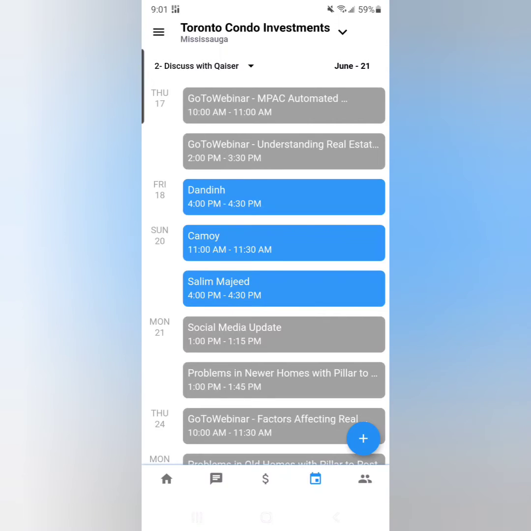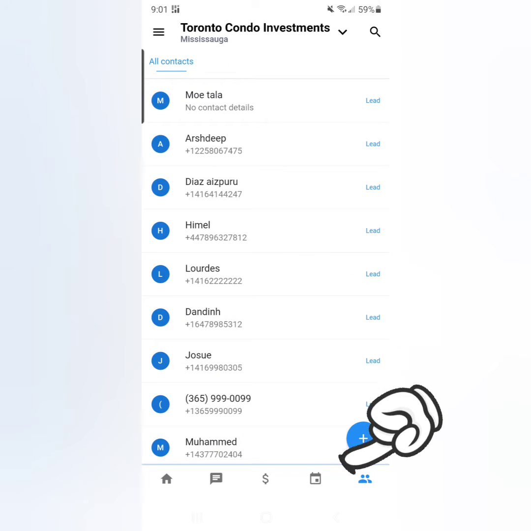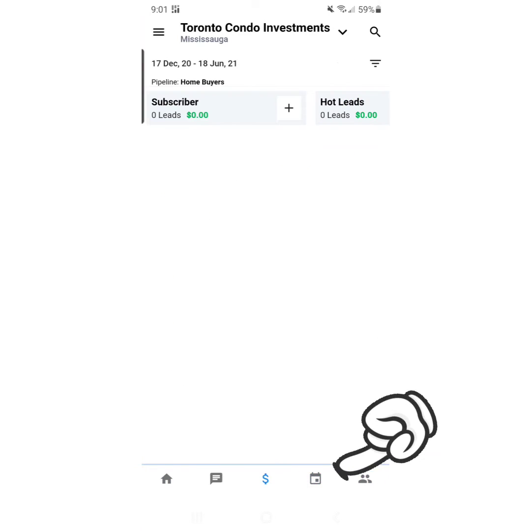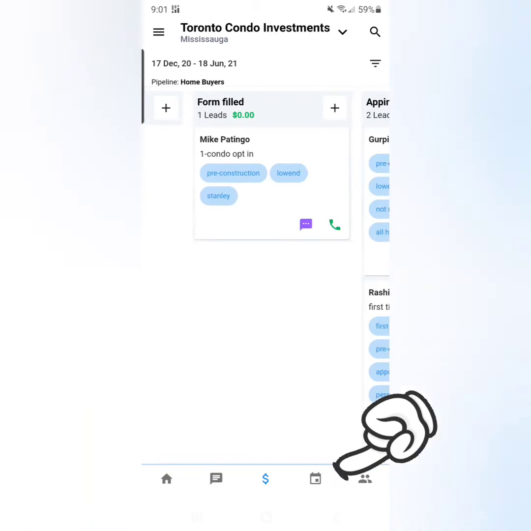This video is to show you how to use the Digi Creator app. I'm just showing you one of my clients' accounts. At the bottom you can see five icons for the different actions: contacts, calendar, dollar sign, the message tab, and the home sign. You can see all those things the same way.